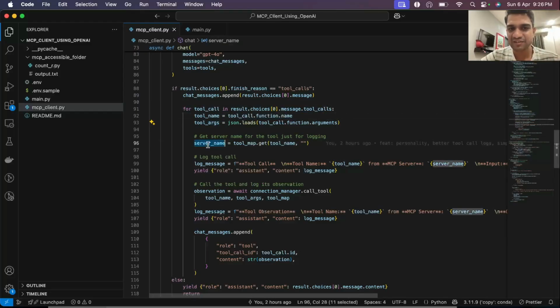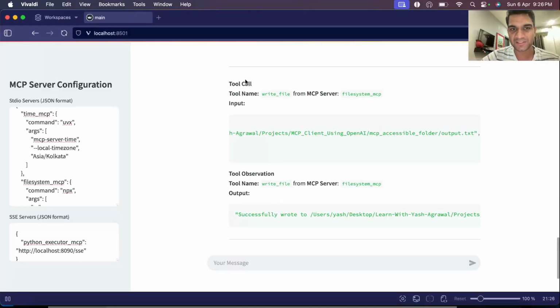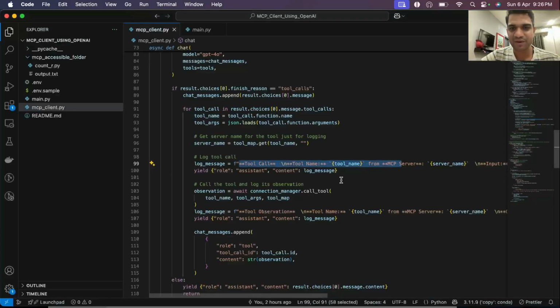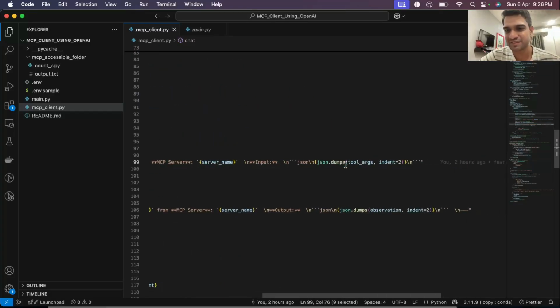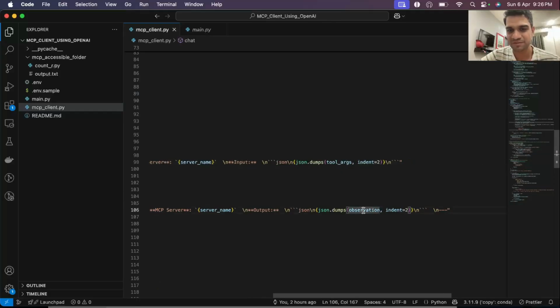We get the server name. So this is just a log message that we return. So we keep returning these streaming messages, right? That's why we yield the messages. This is just some cosmetic things, like I've made it markdown so that it looks good on the UI. So you see all these bold tool calls, tool name, and then this comes in a markdown snippet and all. So this logging is just that, nothing else. It's just saying what all tools are used from which server, with what arguments and what observation we got.